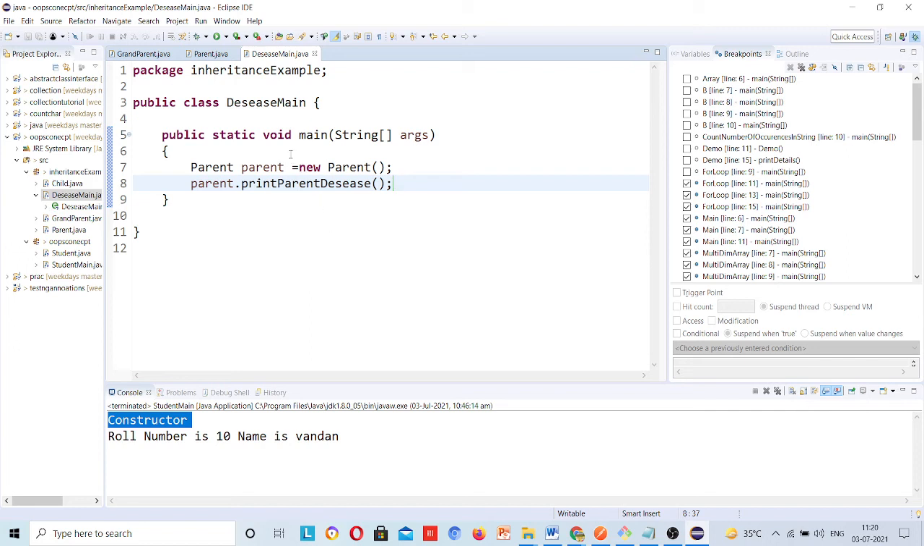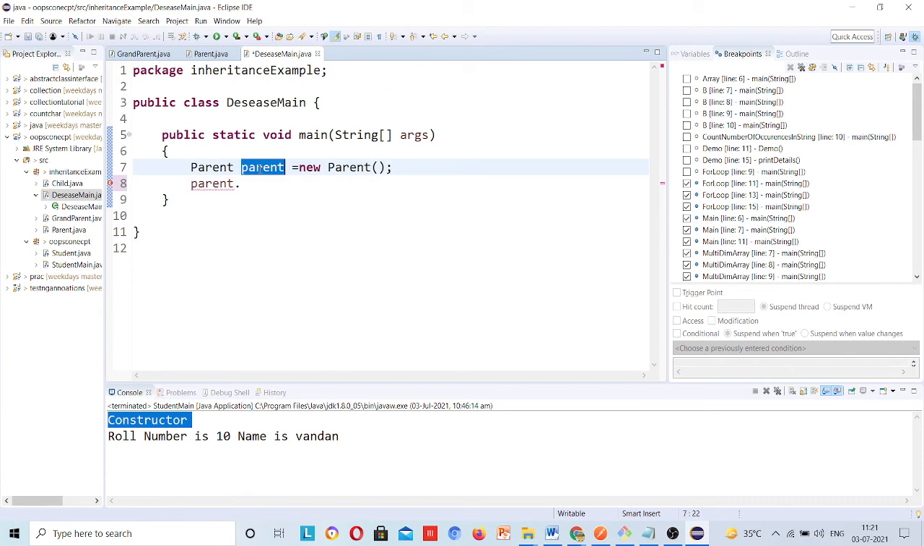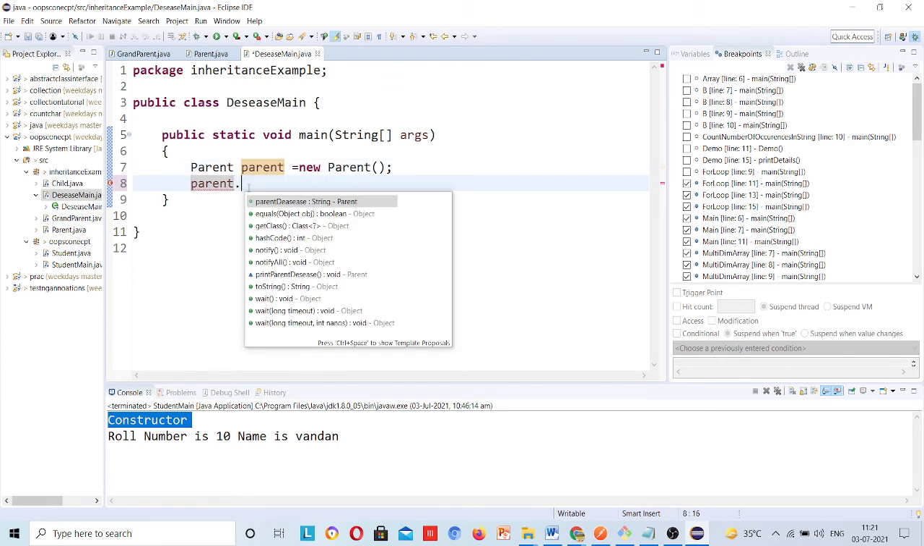Now before you run it, understand one thing: you have created an object for which class? Parent class. Now if you put a dot here, it is suggesting you call only one method, which is print parent disease, present in the parent class. There is no other method suggested. The others are actually Java defined methods: toString, wait, notify, notifyAll, hashCode, getClass, equals. These are Java defined methods.